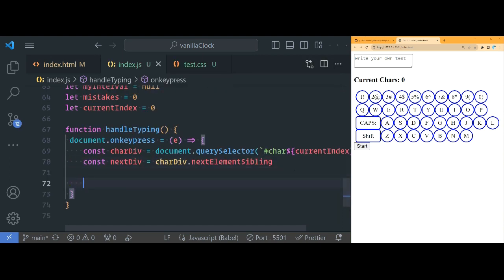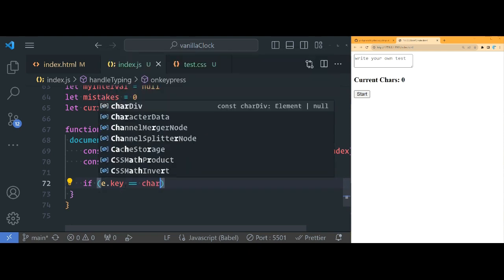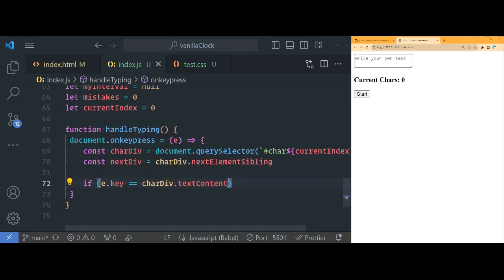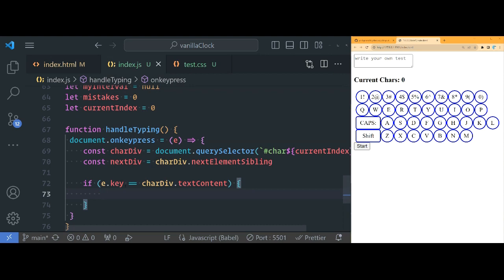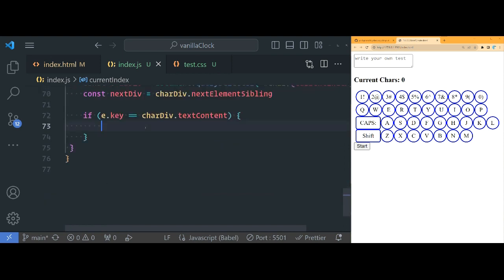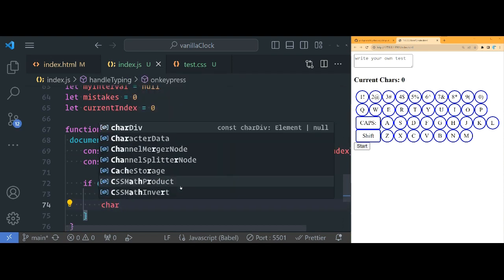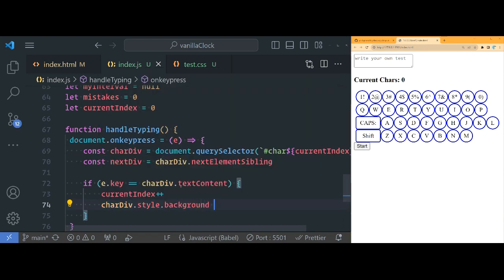Now, how do we know when they type a character correct? Well, you do if e.key, right? And e.key will return the string that you typed, or the characters. If e.key is equal to the currentCharacterDiv.textContent, right? If those two are equal, then we know that they typed in the right character. If they typed in the right character, that means we're going to move on from this current index to the next index, right? And then our currentCharacterDiv.style.background, let's set it to green, like so.